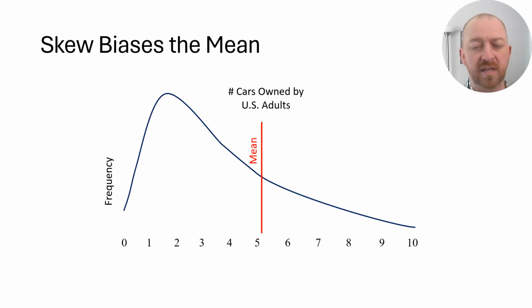Let's imagine that I sampled maybe 10,000 people in the United States and I just said, hey, how many cars do you own? There's a bunch of adults, right? I might get something like this. Now, I don't know what the real data would look like, but let's imagine it looks something like this. Some people have 0 cars, right? So you would see it starts maybe around 0. You'd have a lot of people saying, yeah, I don't own a car, right? Then a lot of people have 1 car. They own 1 car and that's all. And then some people have 2 cars and maybe that's it, right?